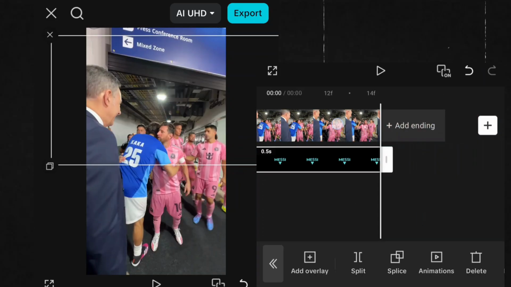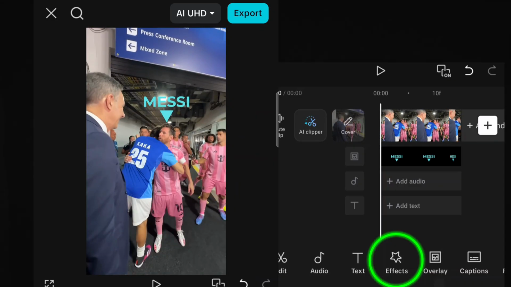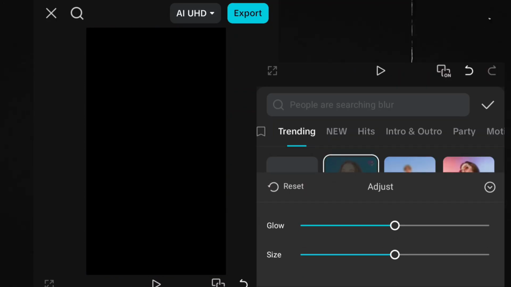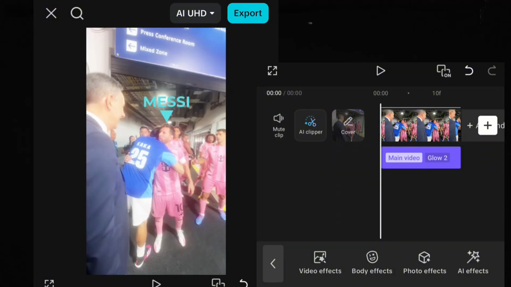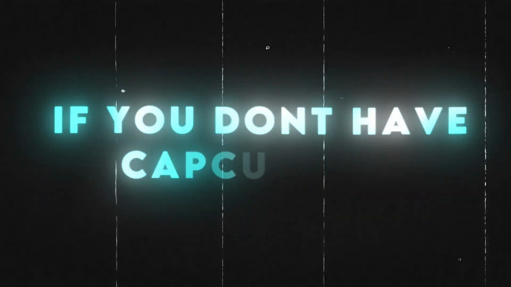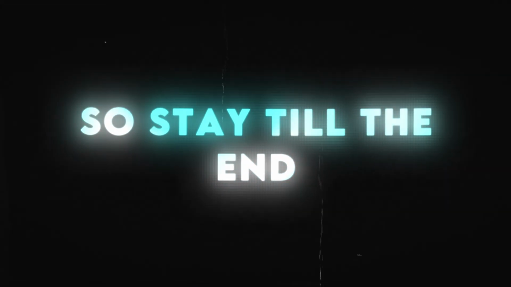Import your text. Use keyframes to track the location of the player. Now go to Effects. Apply the Glow 2 effect. Set Glow to 100 and Size to 100. If you don't have CapCut Pro, I will tell you how to do it without Pro too. So stay till the end.